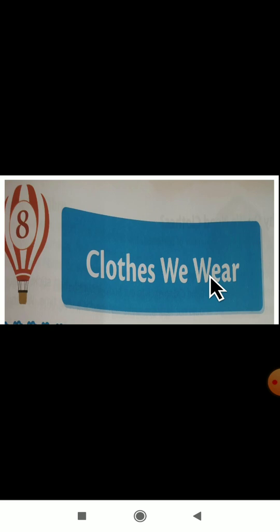Yes, dear students, we wear different kinds of clothes in our day-to-day life. As the season changes, our clothing also changes. So how important clothes are to us, that we will study in this lesson. And even how those clothes are made, since there are different kinds of clothes. And even the contrast between natural and synthetic fibers, and the clothes we use in our everyday life, all of that we will study in this lesson, Clothes We Wear.